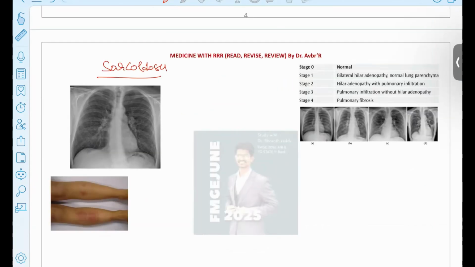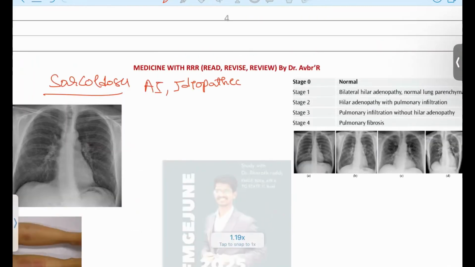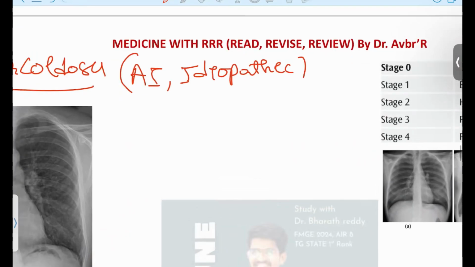We all know that sarcoidosis is again an autoimmune condition, and the cause of the sarcoidosis is always idiopathic only. Very rarely this patient will be having the other causes, but most common is the idiopathic condition only. And this will be presented as a non-caseating granulomatous disease.